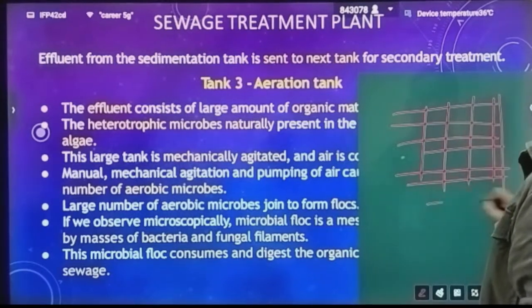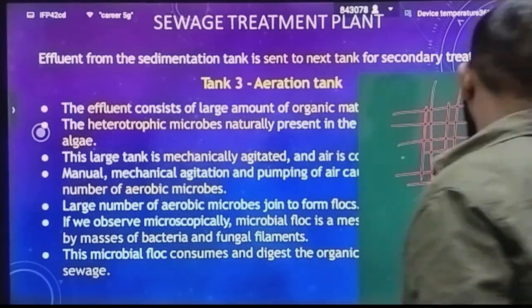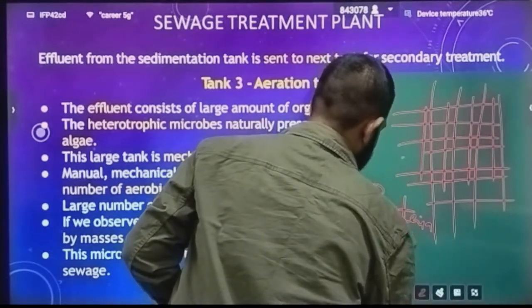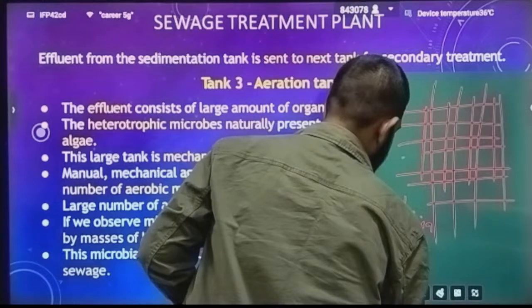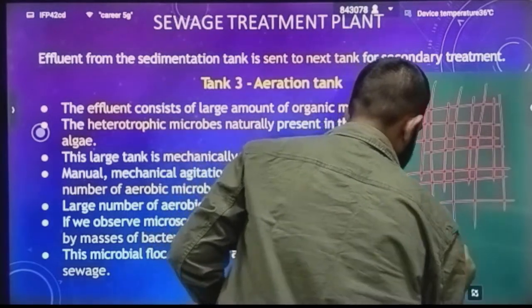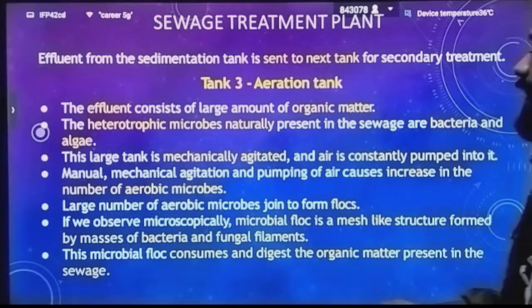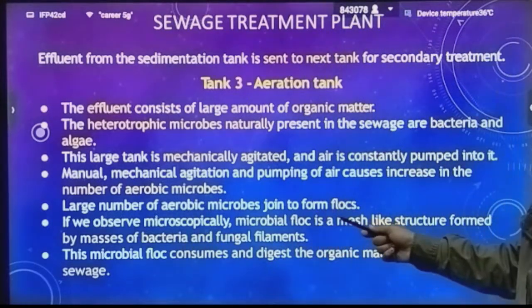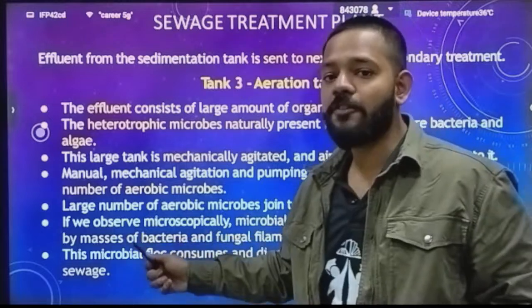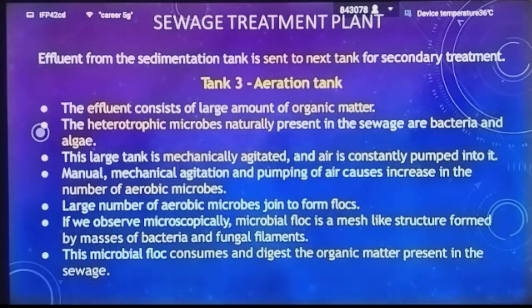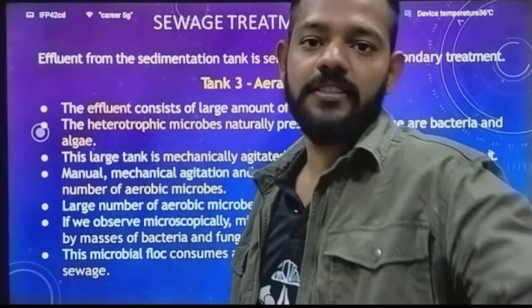This is your flock, in which you will find bacteria and fungus. They are present in the form of a meshwork. So if we observe microscopically, a microbial flock is a mesh-like structure formed by masses of bacteria and fungal filaments. This microbial flock consumes and digests the organic matter present in the sewage.